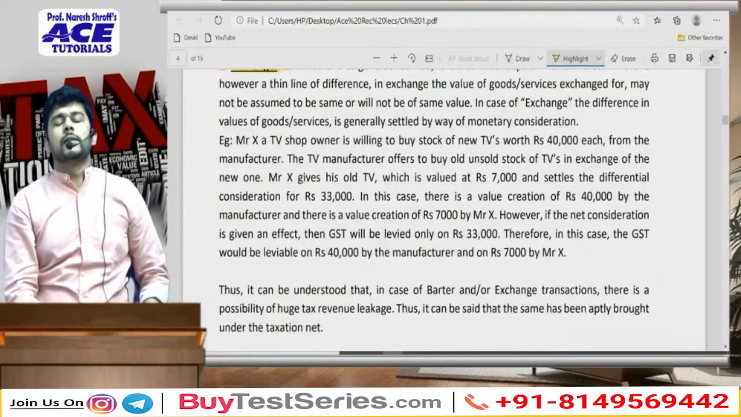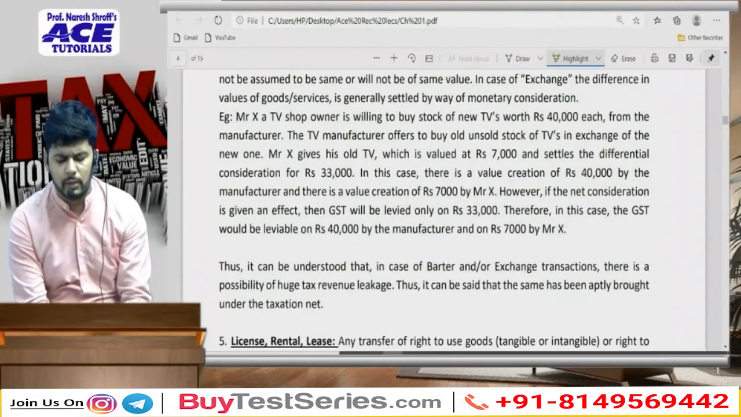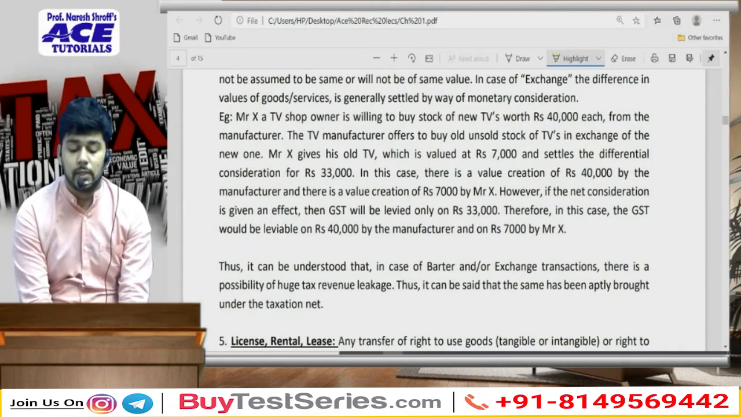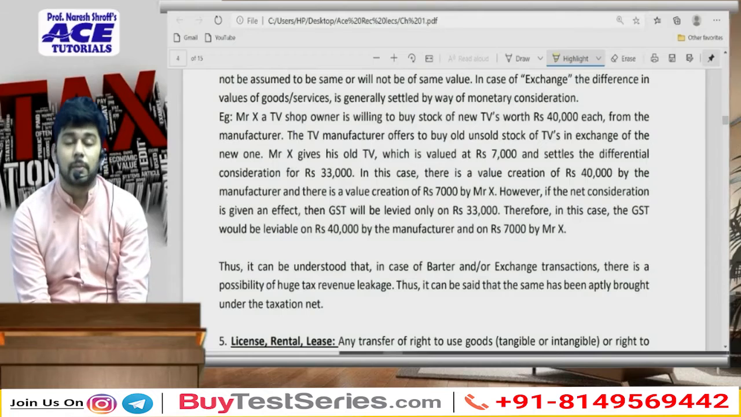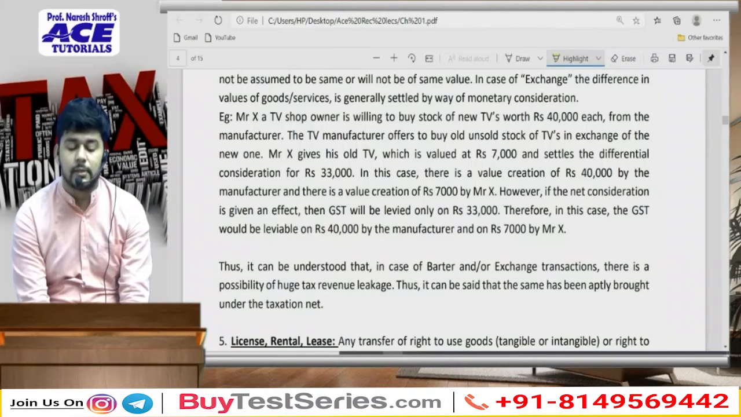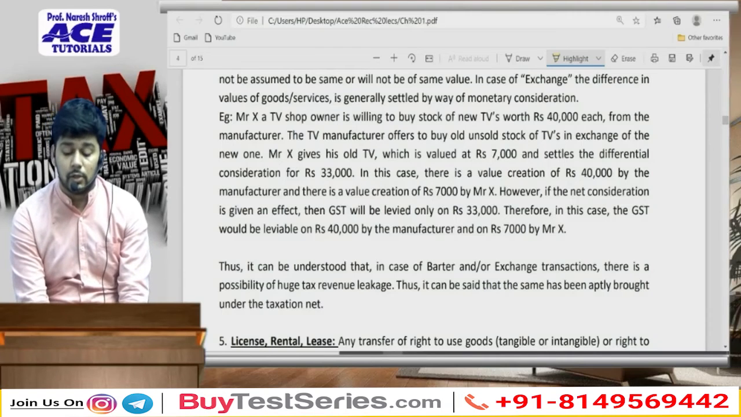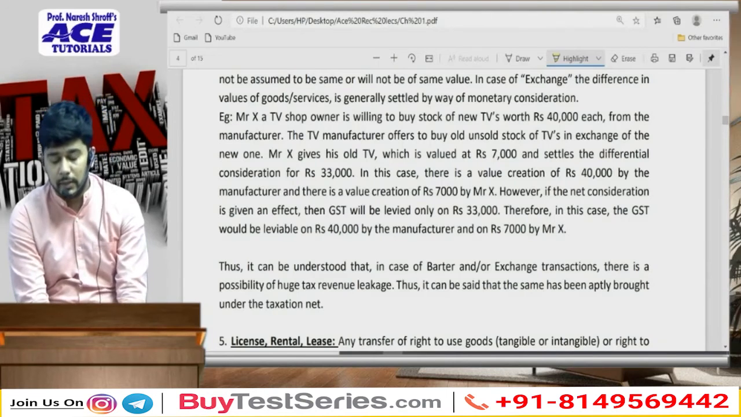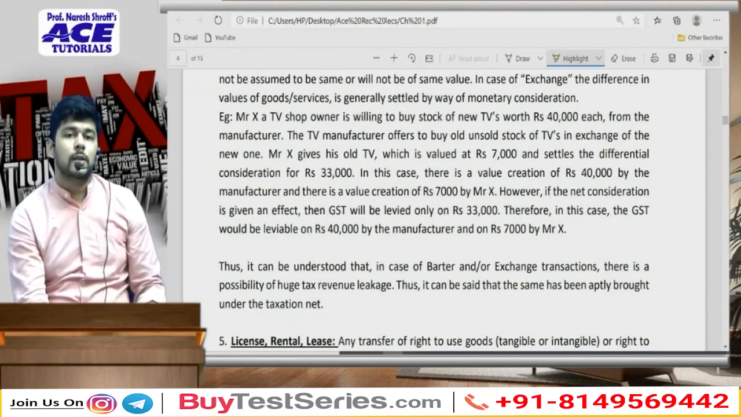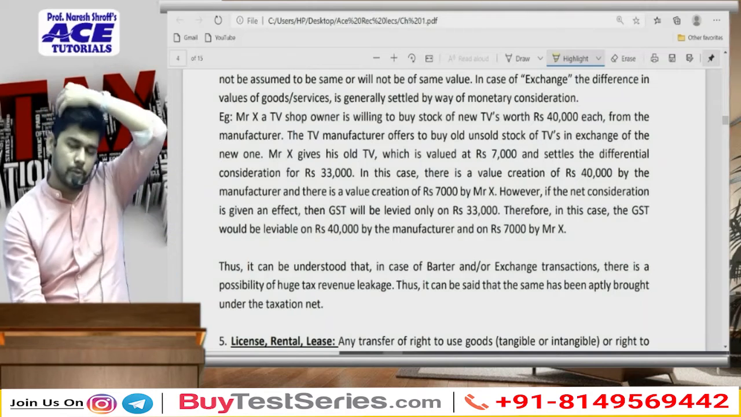Usually you must have seen these things happening. So I'll just go through the example right now. Mr. X, a TV shop owner, is willing to buy a stock of new TVs worth rupees 40,000 each from the manufacturer. The TV manufacturer offers to buy unsold stock of TVs in exchange for the new one. Mr. X gives his old TV, which is valued at 7,000, and settles the differential consideration of rupees 33,000. In this case, there is a value creation of rupees 40,000 by the manufacturer, and a value creation of rupees 7,000 by the seller, and therefore a total value creation of 47,000.